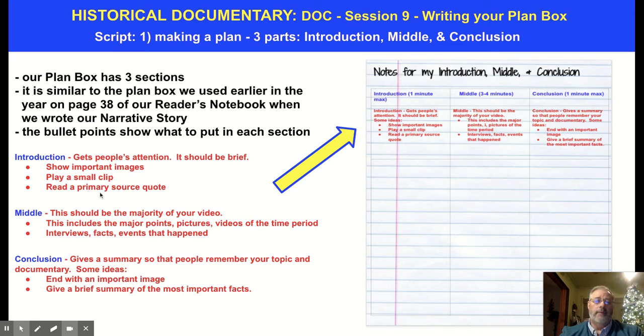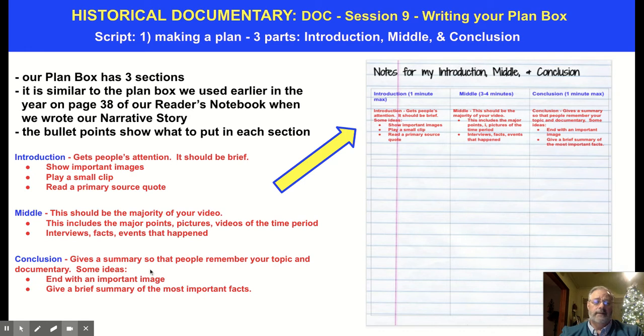You could read a primary source quote from someone who was there. You want to get people's attention, and it should be brief. The middle should be the majority of your video. It includes major points that you want to make, pictures, videos of the time period, clips of interviews with people, facts that you have, or major events that happen. Okay, this is the meat of your documentary.